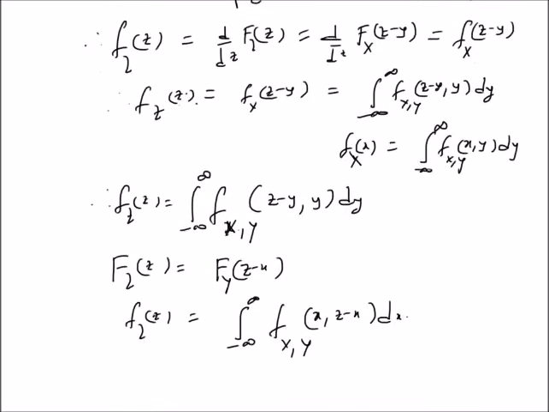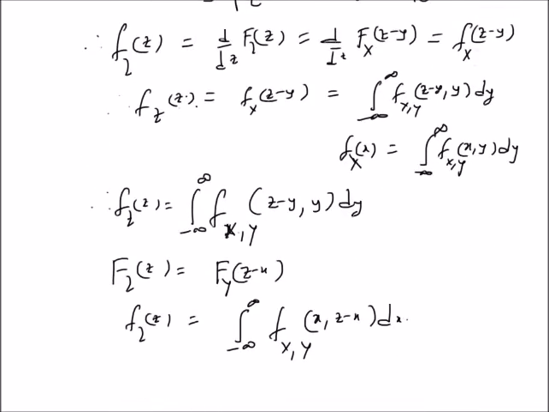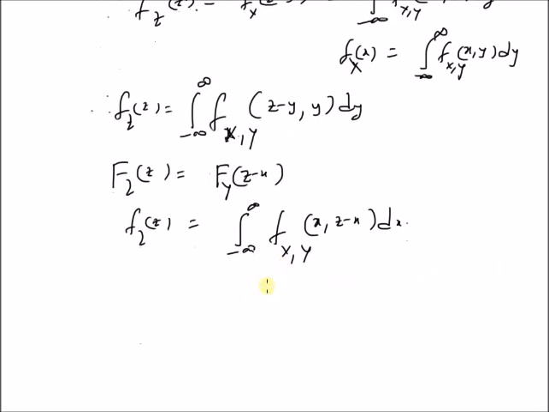Now we want to look at two important implications of this theorem. The first one is what happens when X and Y are independent.